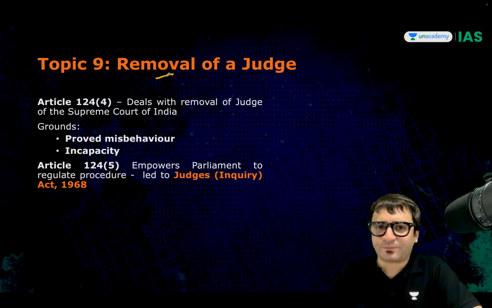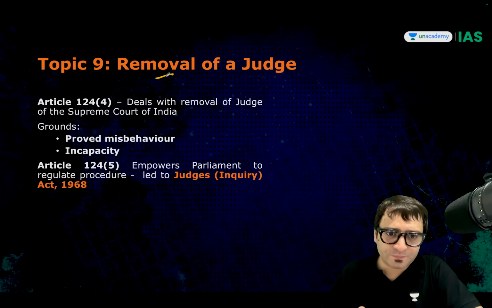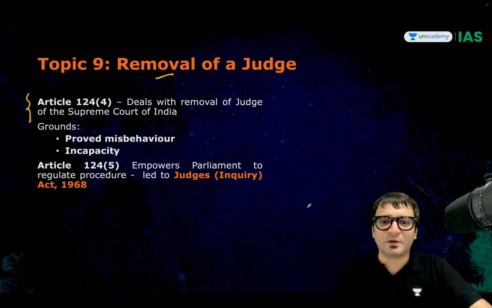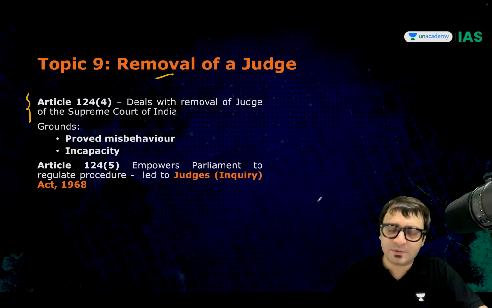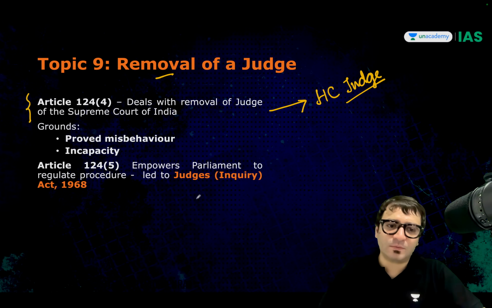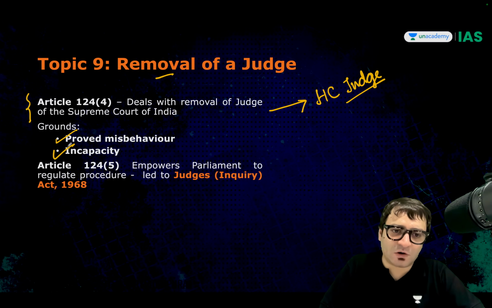Removal of a judge. Justice Yashwant Verma, now he has resigned. Article 124 clause 4 deals with the removal of a judge of the Supreme Court. And you need to keep in mind that the removal of a judge of the Supreme Court as well as a High Court judge is the same. On what grounds can they be removed? On the grounds of proved misbehavior or incapacity.